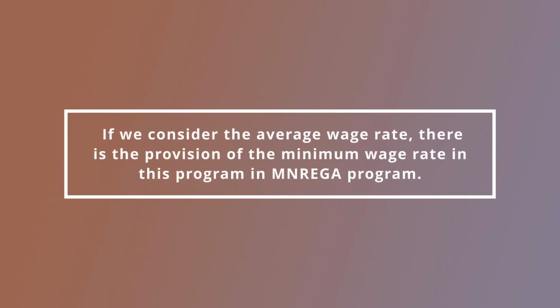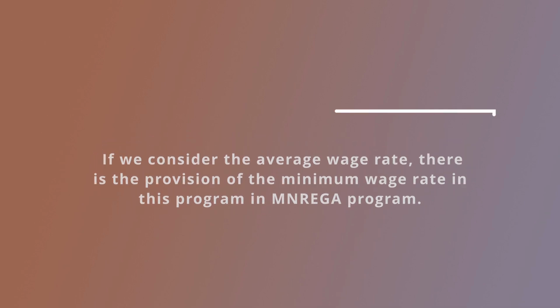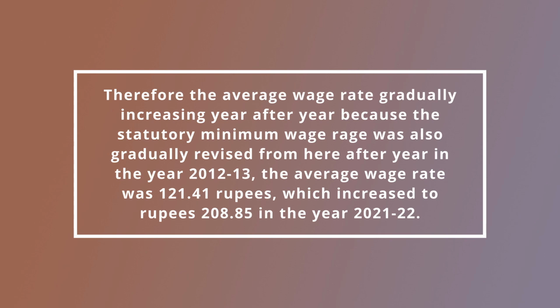If we consider the average wage rate, there is the provision of the minimum wage rate in the MGNREGA program, and therefore the average wage rate gradually increased year after year, because the statutory minimum wage rate was also gradually revised year after year. In the year 2012-13, the average wage rate was 121.41 rupees, which increased to 208.85 rupees in the year 2021-22. That is, we can say that the average wage rate gradually increased during this period under this scheme.